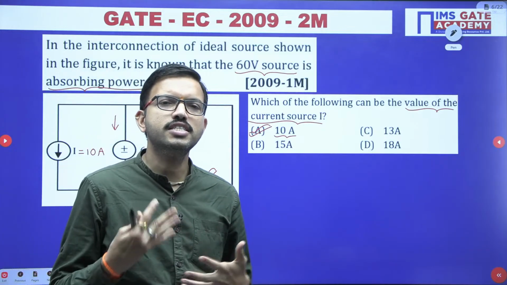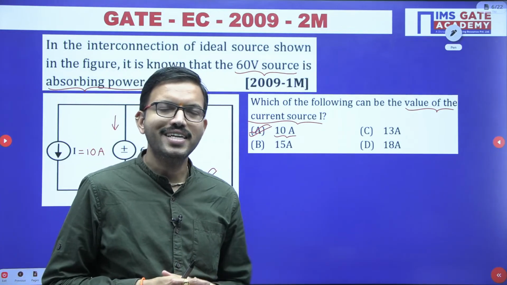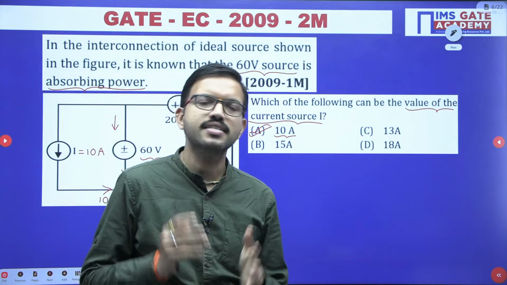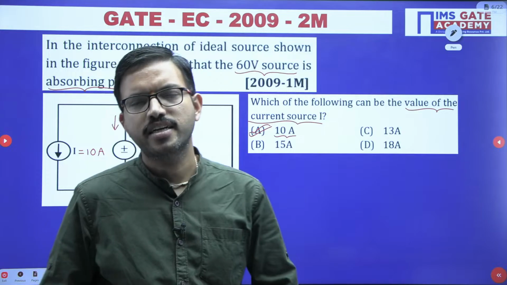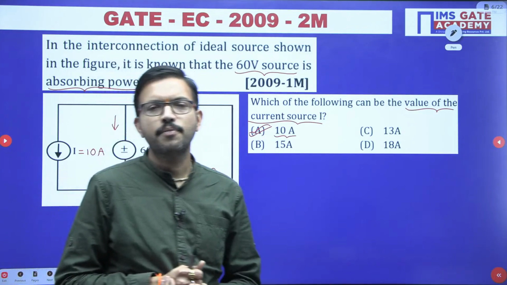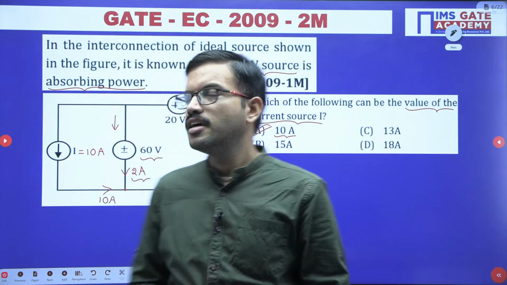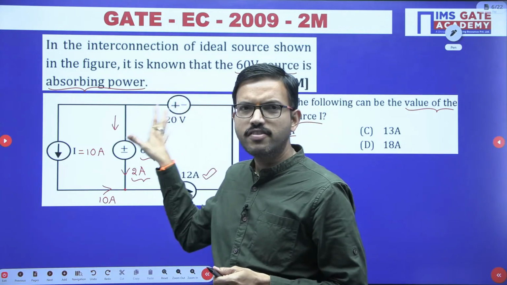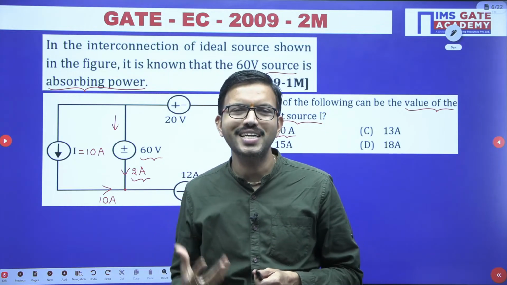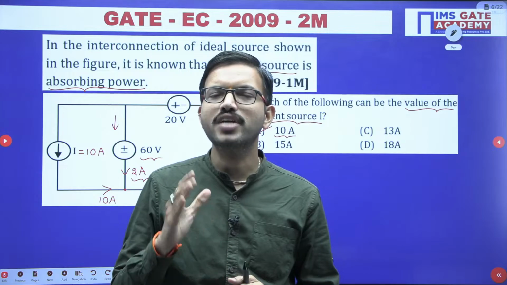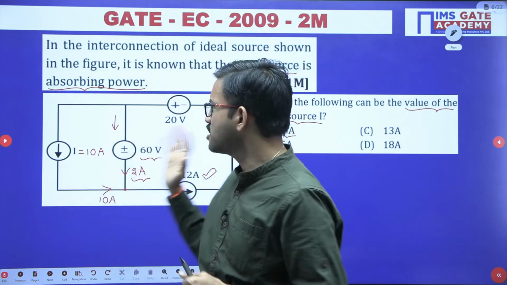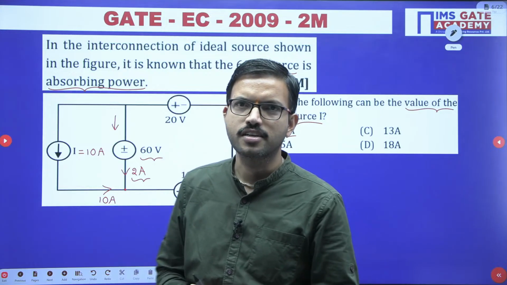When you are able to get such ideas, you are on the right track, because network theory is such a subject that if you are able to visualize the given circuit and think analytically, you can solve most of the questions without using pen and paper. That much magic is there in the network theory subject.